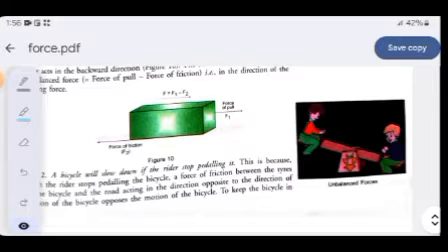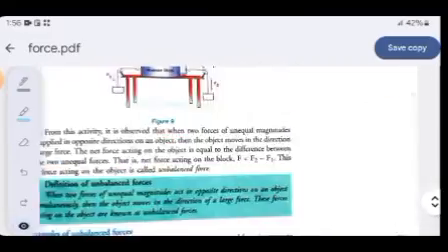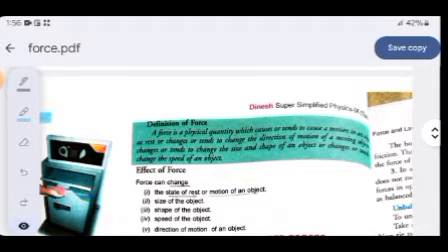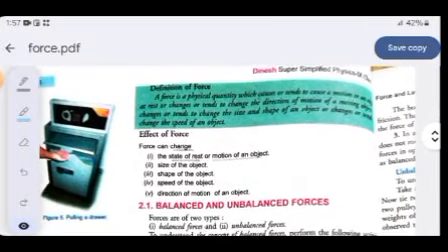You may take a screenshot of both the topics. I'm showing you the slide. You may take the screenshot from the starting. Here is the definition of force in the green line. I have marked it very nicely. I'll read it for you. A force is a physical quantity which causes or tends to cause a motion in an object at rest, or changes or tends to change the direction of motion of a moving object, or changes or tends to change the size and shape of an object, or changes or tends to change the speed of an object. Effect of force: a force can change size, shape, speed, direction, rest or motion of an object. So this is the proper definition of force.